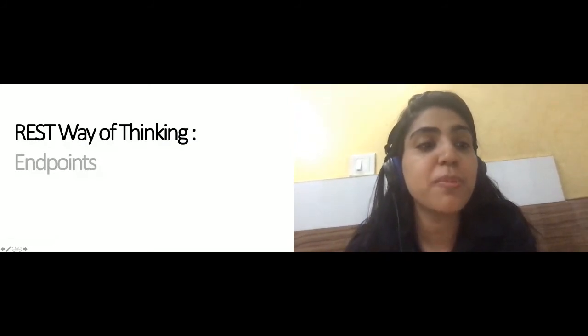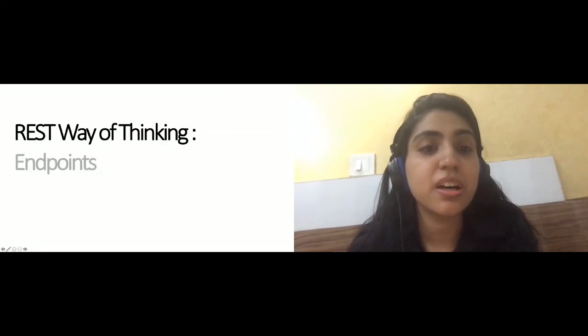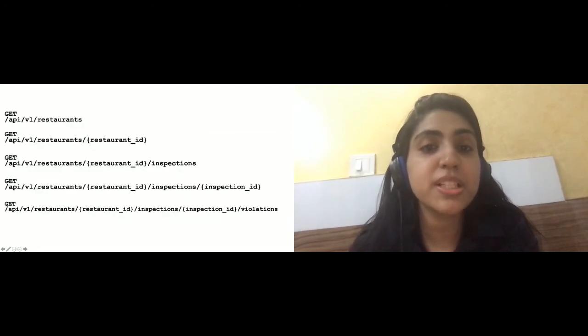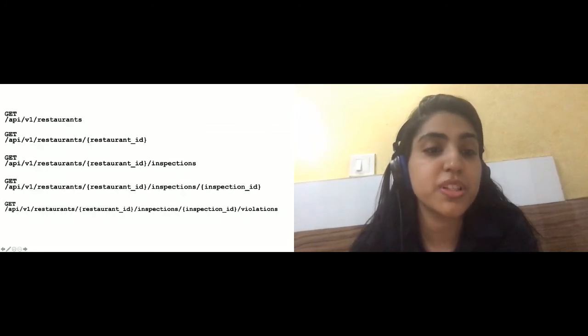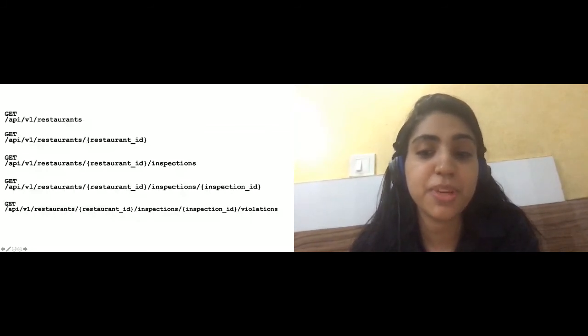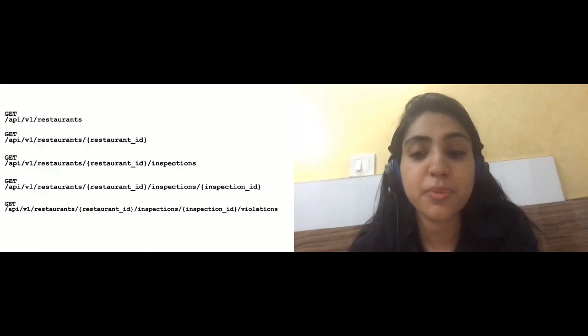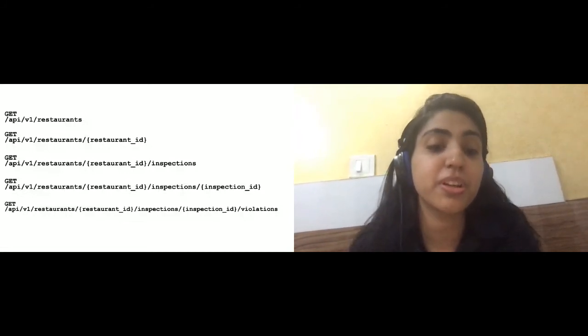So for that, we'll go back to our restaurants use case, as we had defined multiple endpoints the way we did for the use case earlier. So we'll have the restaurants, we'll have the ID, and then we'll have a separate endpoint to get the inspections for a particular restaurant ID. And then we'll have a separate endpoint to get the violations for a particular inspection for a particular restaurant ID.